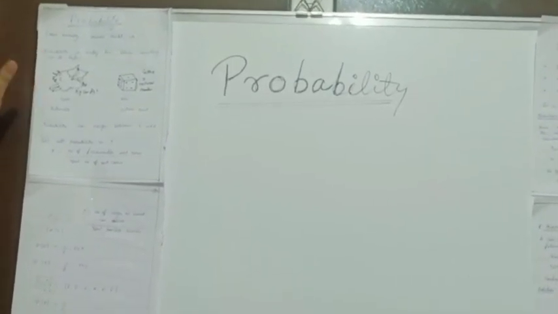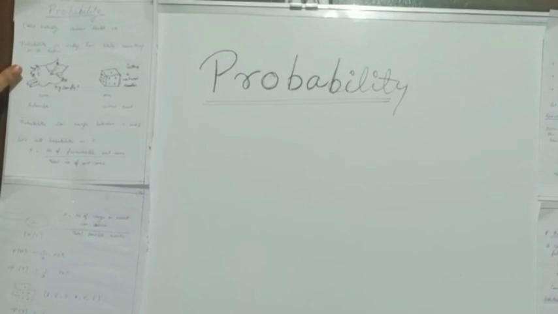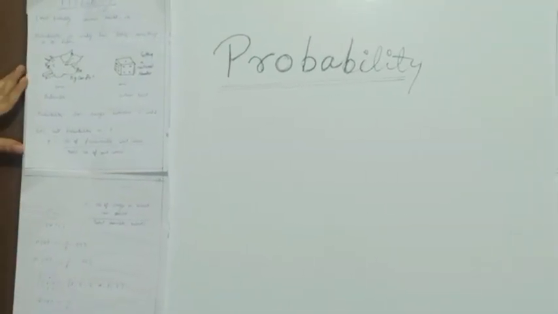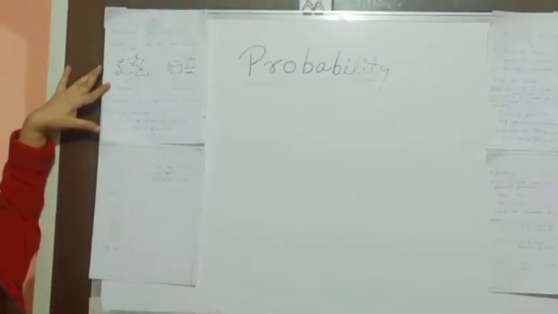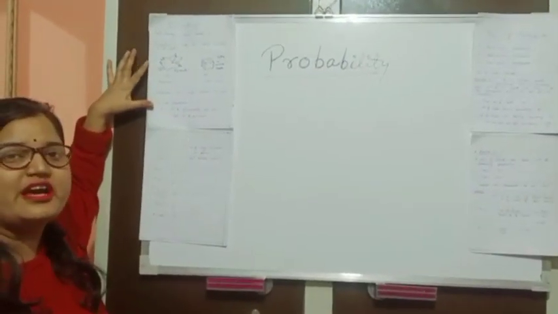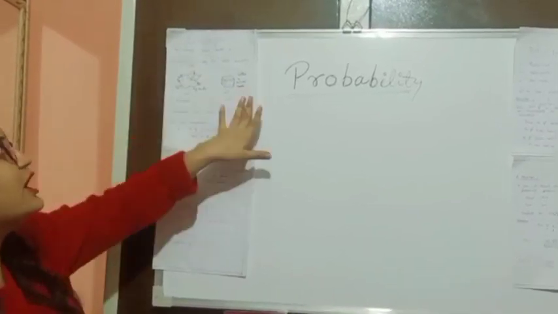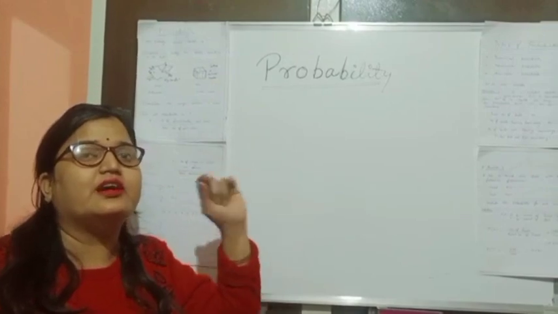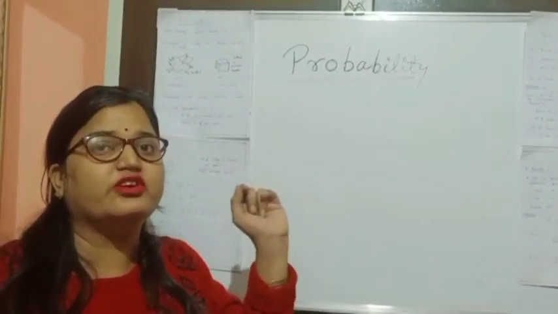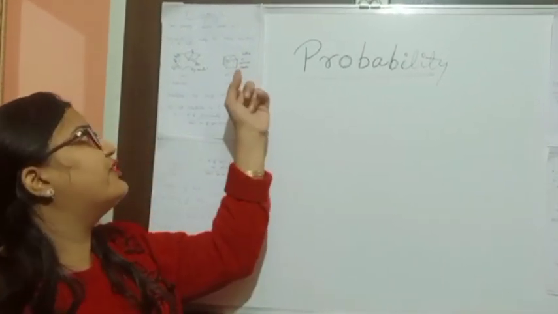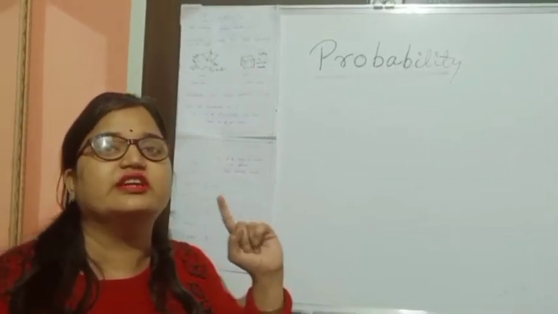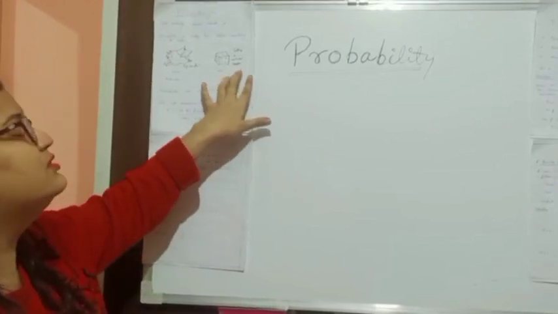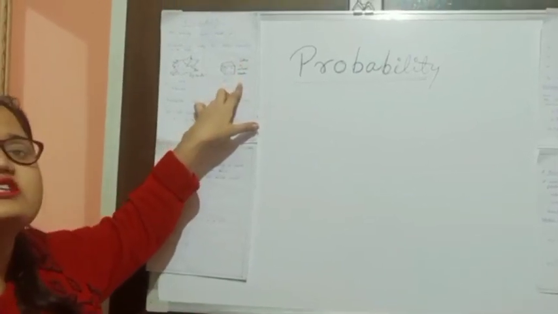If we are talking about a pig that can fly, what is the probability of a pig flying? Can a pig fly? No. Obviously it cannot, so the probability of a pig flying is 0. If we are talking about a fair die, we all know a die contains 6 natural numbers: 1, 2, 3, 4, 5, 6. If we roll a fair die, we obviously get a digit, so the probability of getting a natural number by rolling a die is 1.